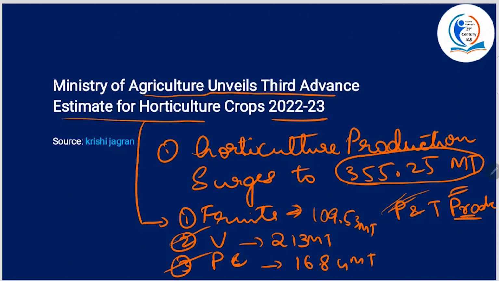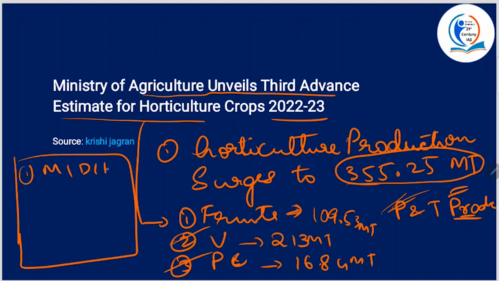Alright, so if we come to the schemes that are actually in place to promote horticulture, we have MIDH, that is Mission for Integrated Development of Horticulture, launched in the year 2014-15. Alright, so it is a centrally sponsored scheme. Now, what are the sub-schemes under this one? There are 5 sub-schemes. Alright. One is the National Horticulture Mission for the Northeast.